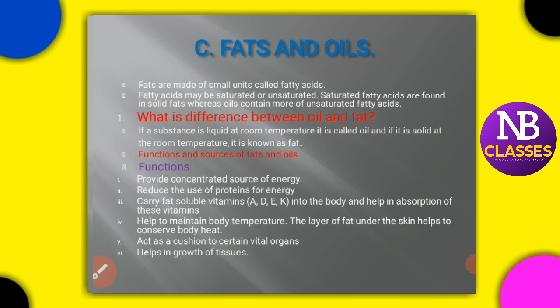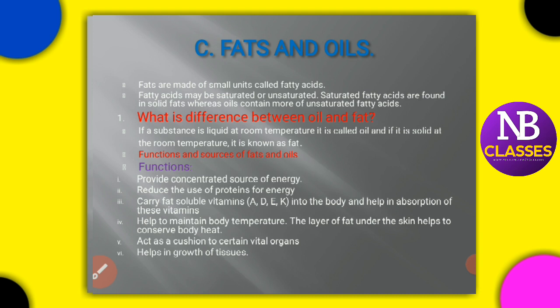Okay, now the next is fats and oils. Fats are made of small units called fatty acids, and fatty acids may be saturated or unsaturated. Saturated fatty acids are found in solid fats, whereas oils contain more unsaturated fatty acids. So now, what do the saturated fatty acids do? They are like solid fats. Okay, it means that at room temperature these saturated fatty acids are in a solid state.